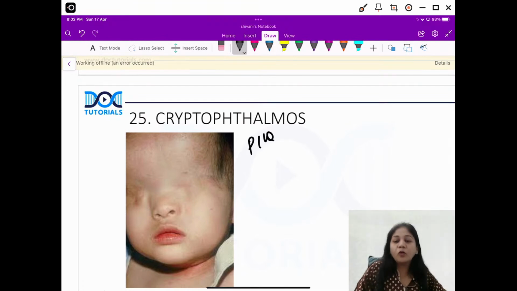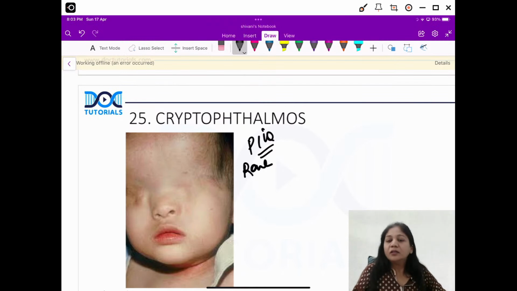This is a congenital anomaly, a very rare one though, but yes, it is there. Now guys, if such a picture is there, what about the eye? So eyeball may be rudimentary, may be malformed, a very small malformed eyeball may be there. So cryptophthalmos can be unilateral, it can be bilateral, it can be associated with a small malformed eyeball also.